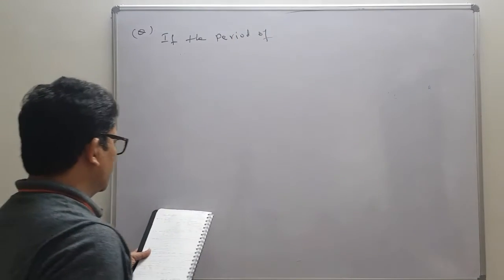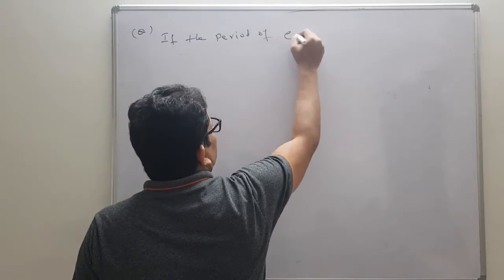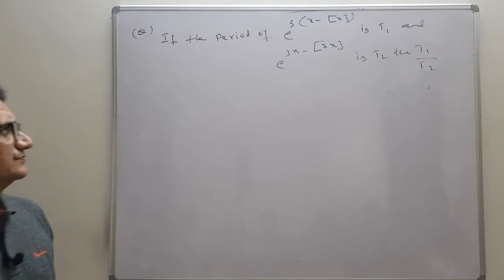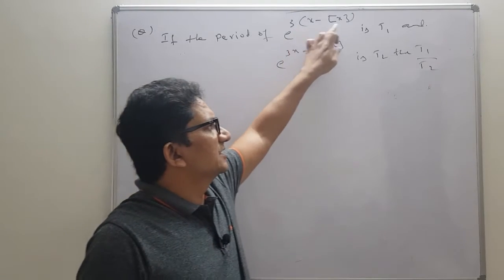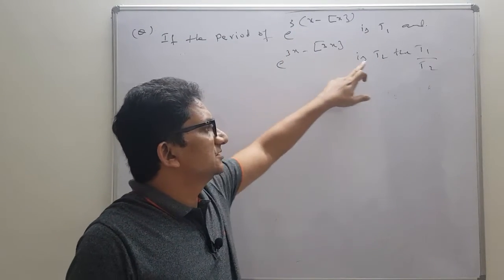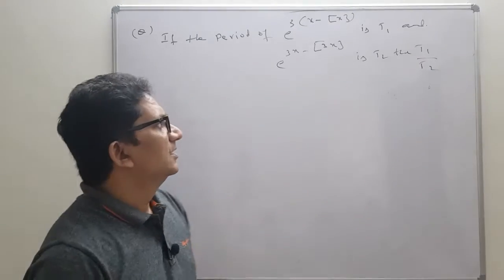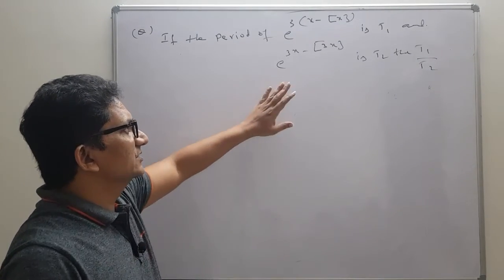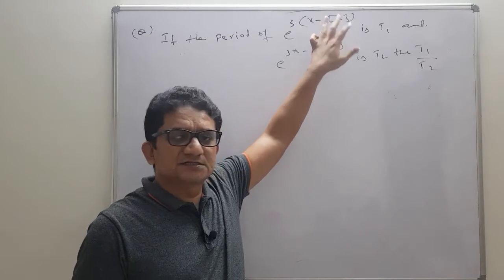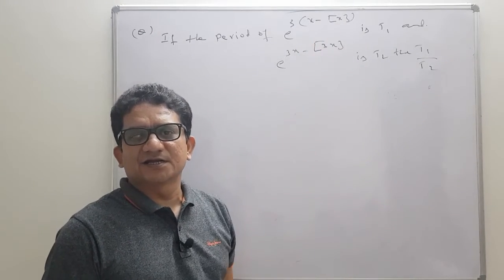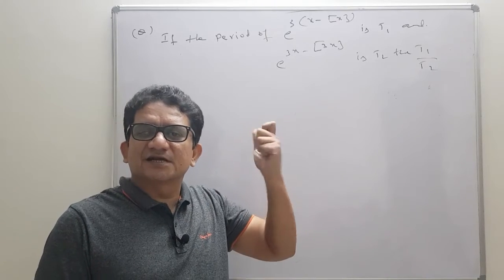If the period of e to the power 3... Okay students, see this question. They have mentioned that the period of this particular function is t1 and this particular function is t2, then what is the value of t1 divided by t2? Before solving this question, by looking at the greatest integer function, don't come to the conclusion that it is not periodic. Individually, if it is there, then it is not periodic.